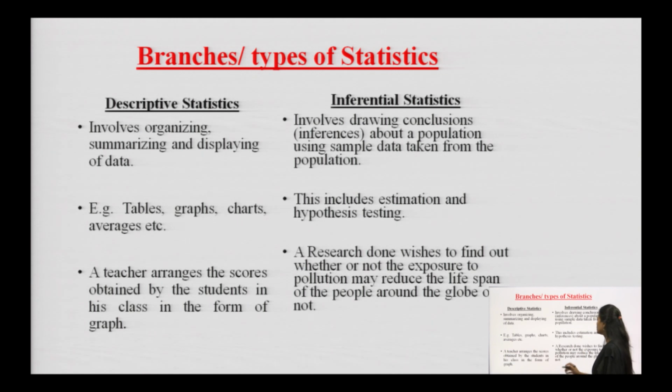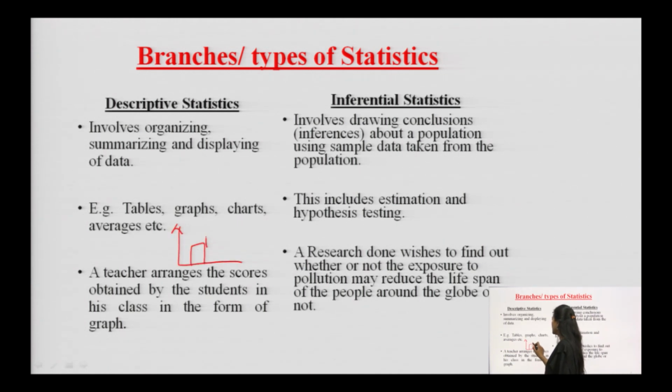Like I have just shown, the marks obtained by a particular student as compared to the highest marks scored, or the marks obtained by the average scored in the class. So, when a teacher arranges the score obtained by a student in a class in the form of a graph, that means my child's marks is this, whereas average shows this and the highest mark obtained by somebody could be this. So, this is called descriptive statistics.